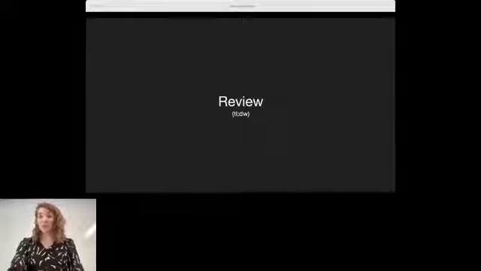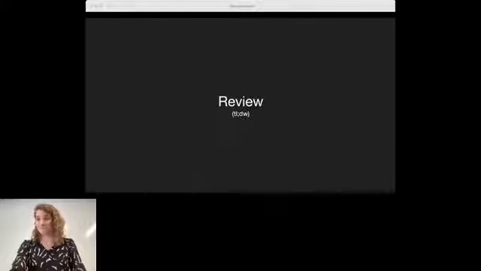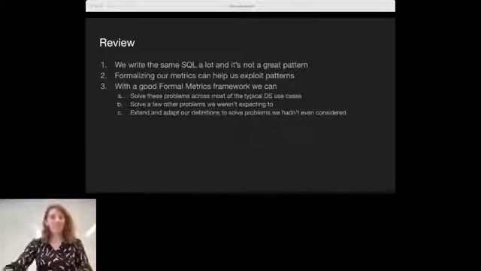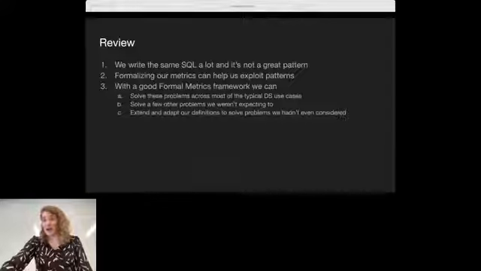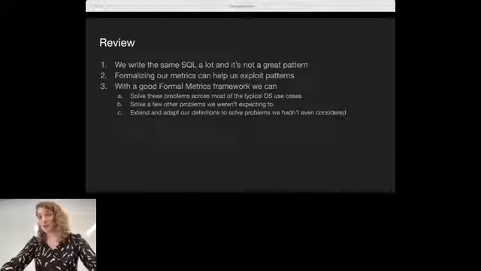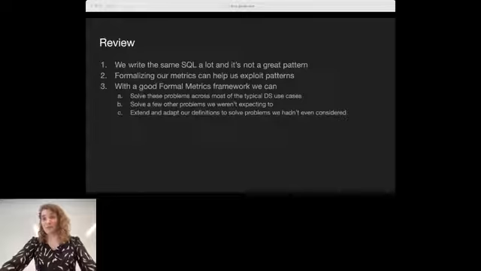Machine learning: why not add a fifth component called a feature? So I know this has been really quick. Sorry. But in short, we write the same SQL a lot, and it's not a great pattern for us to get into. It's very manual, it creates a lot of issues, but formalizing our metrics can help us exploit patterns in all of this. And with a good formal metrics framework, we can solve these problems across a lot of our use cases.